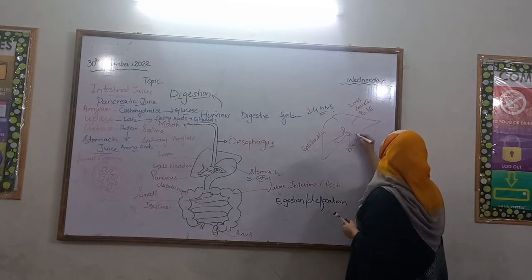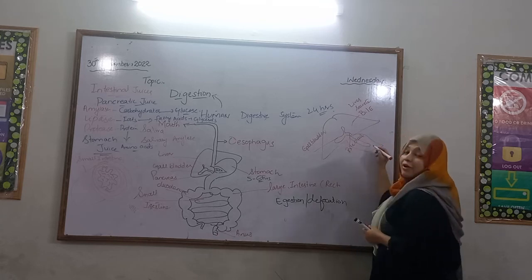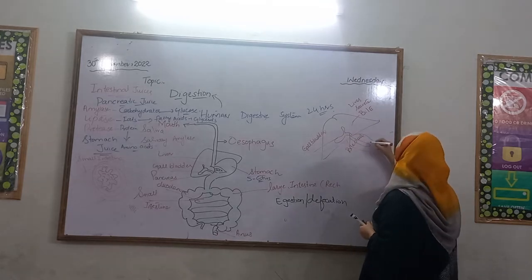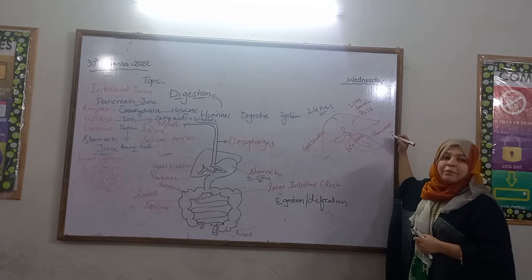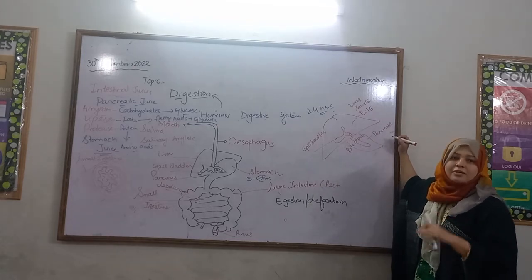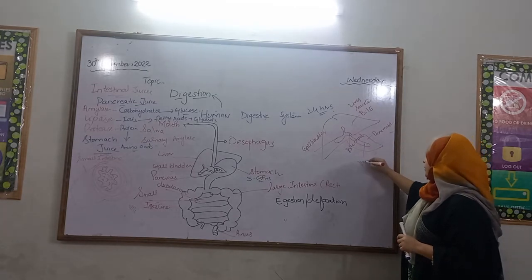The next organ is the pancreas, which has an important and vital role in food digestion. The pancreas secretes pancreatic juice, which contains special enzymes that help in the digestion of food, through the pancreatic duct.